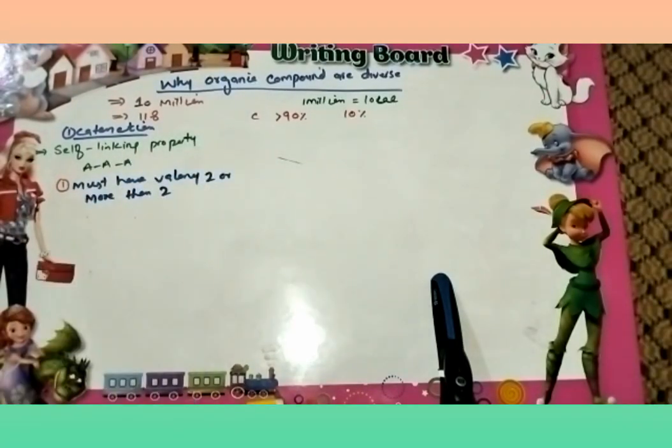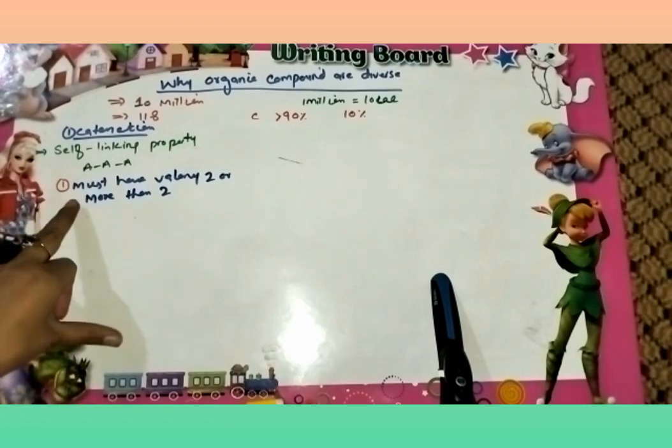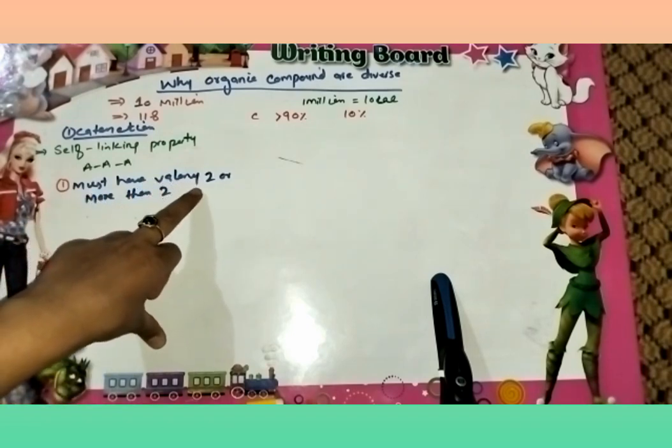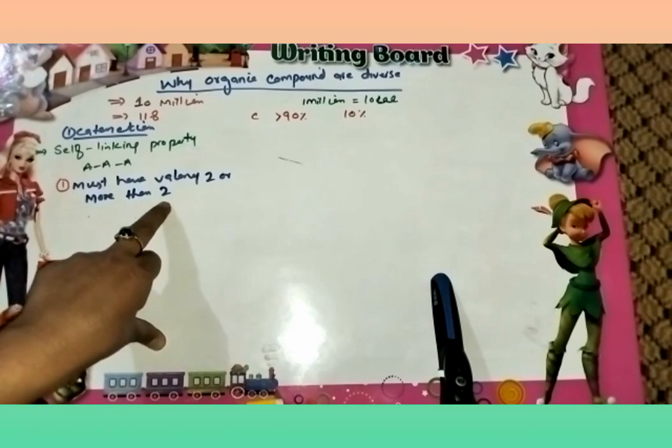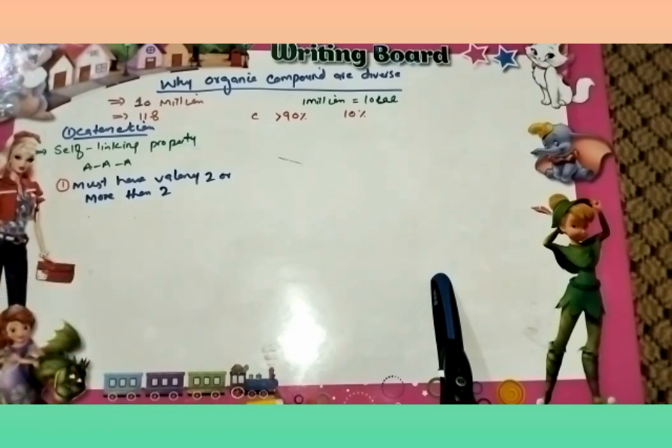The first requirement is that the element must have valency 2 or greater than 2. Carbon has valency 4, so due to this reason carbon has the ability of catenation.